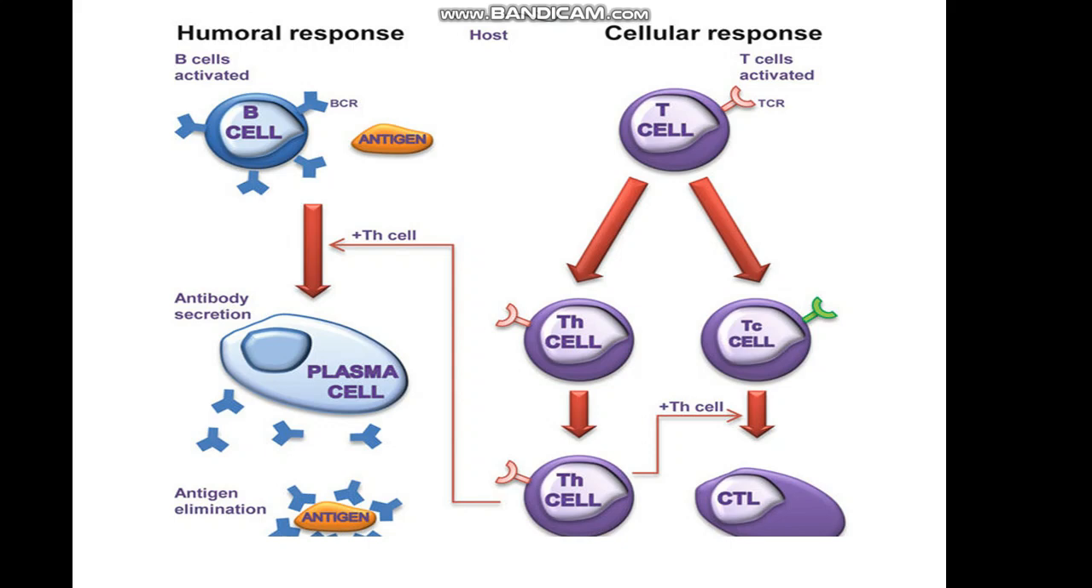In the humoral response, the B cell is activated and the antigen attaches to it, and it is converted or activated into plasma cells, and those produce antibodies. And in the cellular response, the T cell is activated. There is the TCR, that is the T cell receptor, and it is divided into T helper cells and T cytotoxic cells. The T helper cells again activate the B lymphocytes and the T cytotoxic cells, and then it is converted to cytotoxic lymphocytes.